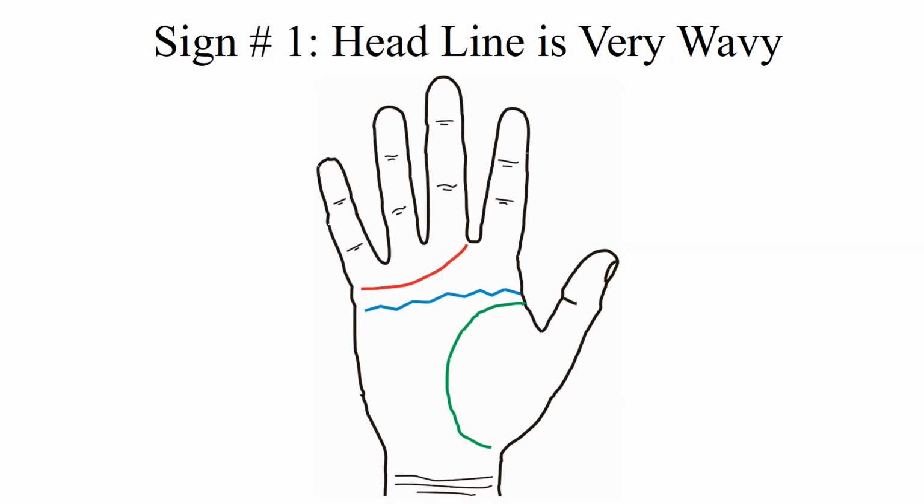Sign number 1. Headline is very wavy. The short waves represent an oscillating mental state, wherein the person is always hesitating, indecisive and confused. The person would be moody, with one day being full of joy, and another day full of sadness. If the nails are short, the person would be easily irritated. When provoked, the person would be expected to respond violently.